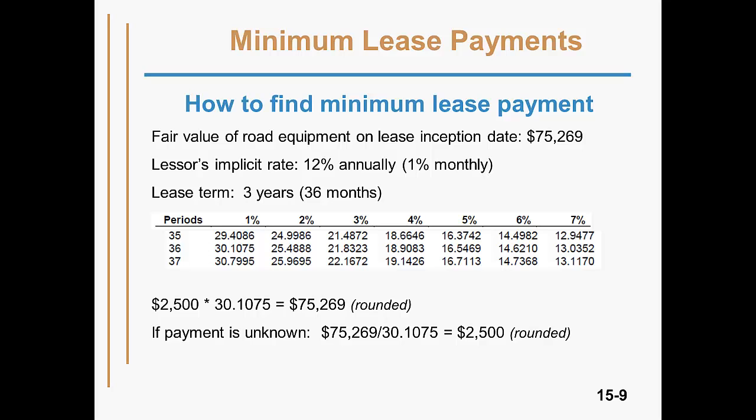In the textbook presentation, you saw that the authors proved the amount by finding the present value of 36 $2,500 payments. This can be found by multiplying the payment of $2,500 by the present value factor of 30.1075.